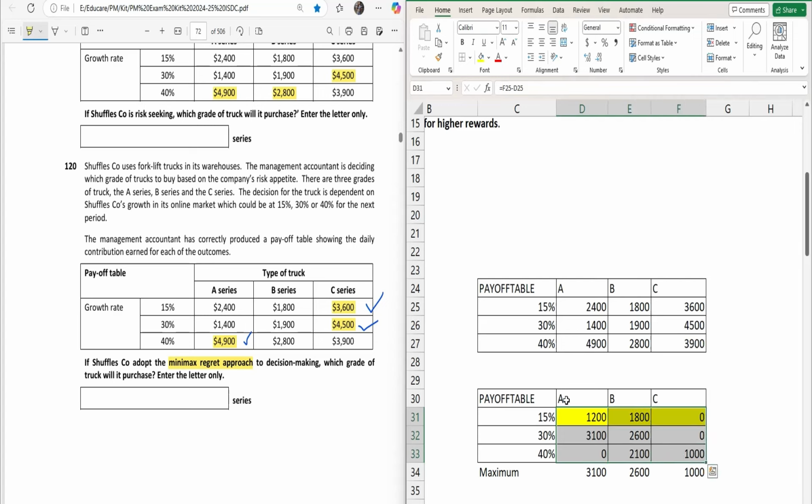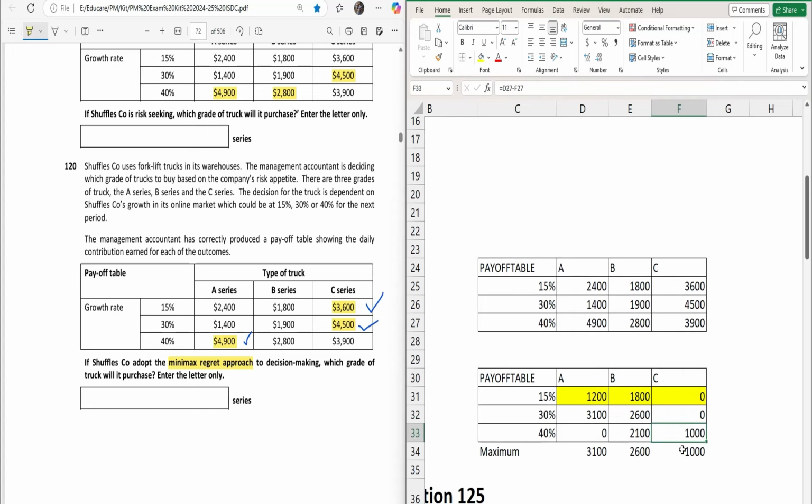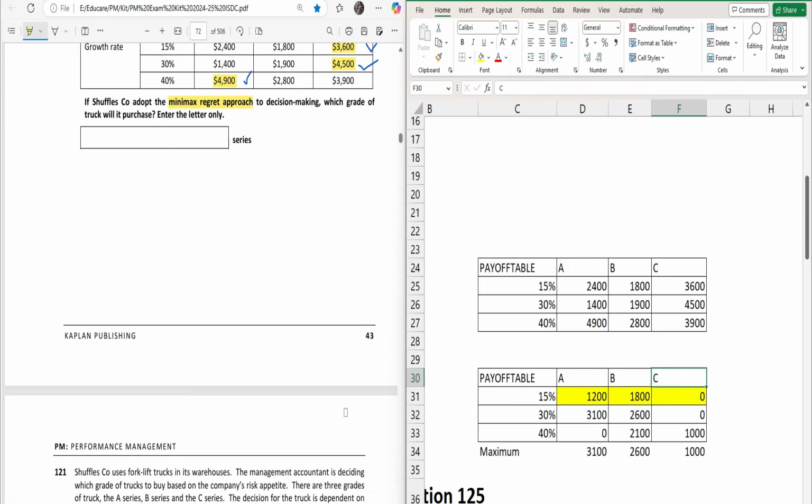Now you have to choose the maximum value for each of the series. For series A, the maximum value is 3100, for series B, the maximum value is 2600, and for series C, the maximum value is 1000. And why are we going for maximum? Because it says minimax. That means we have to first choose the maximum one, and then out of those maximums, we will go for the minimum. In our case, the minimum value among these is 1000. So that means we will go for option C, I mean series C. All right.